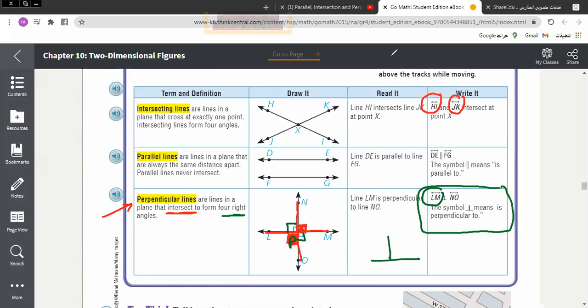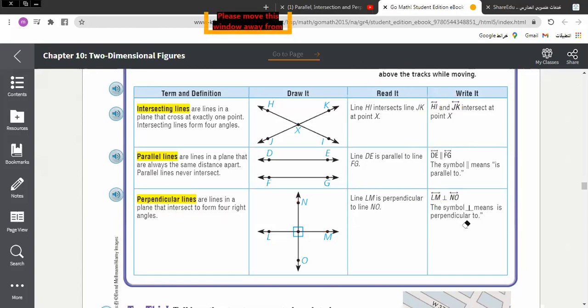So we can say LM perpendicular to NO. So when you see this symbol, what would you say?